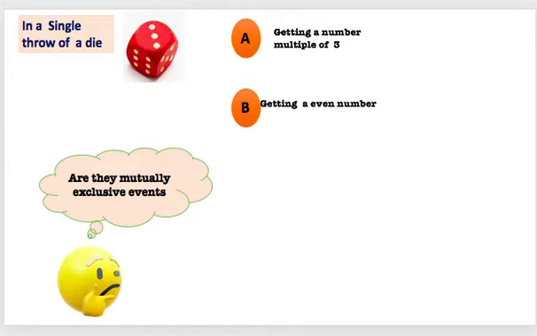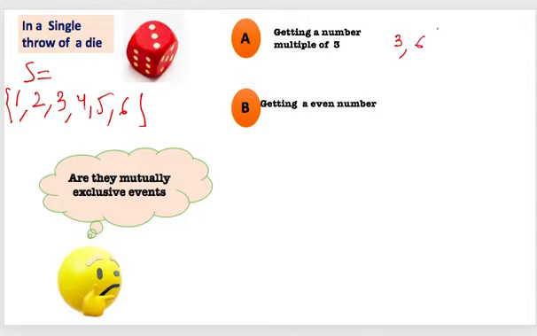First of all, what are the outcomes in the sample space? 1, 2, 3, 4, 5 and 6. Now getting a number multiple of 3 gives 3 and 6. Getting an even number gives 2, 4, 6. Oops, they are not mutually exclusive.